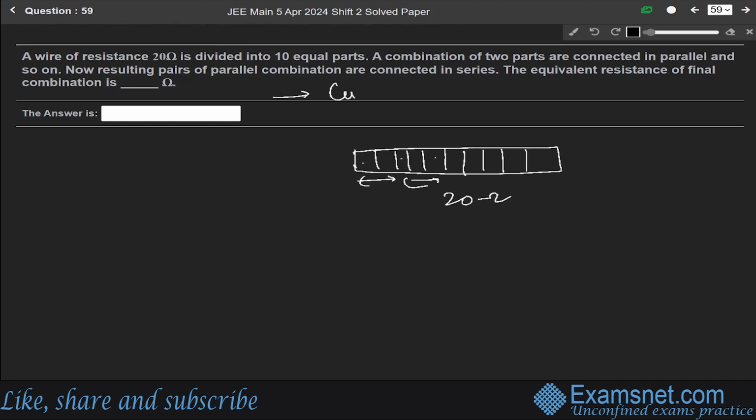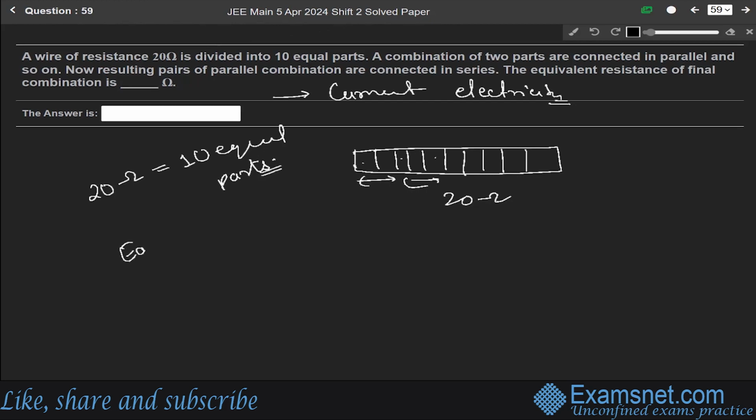So this question is from the chapter of current electricity. First of all, it is saying that 20 ohm is divided into 10 equal parts. So each part will have a resistance of 2 ohm.